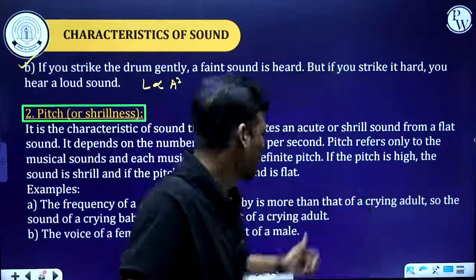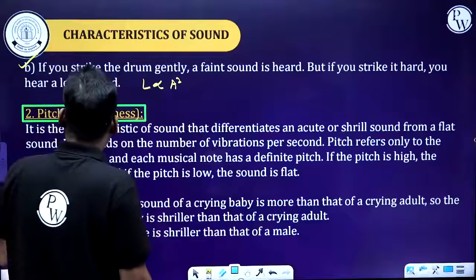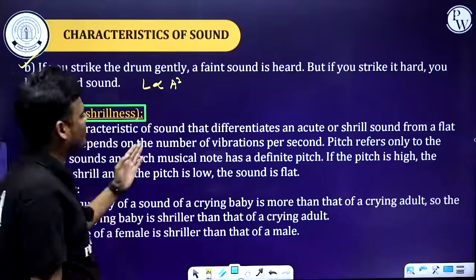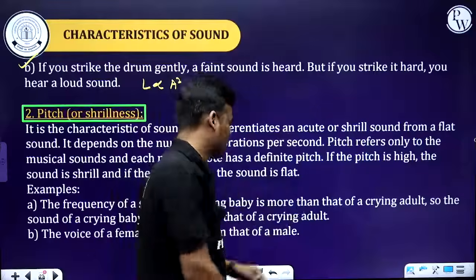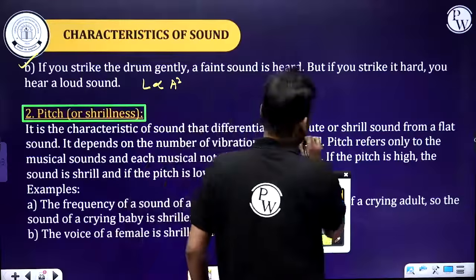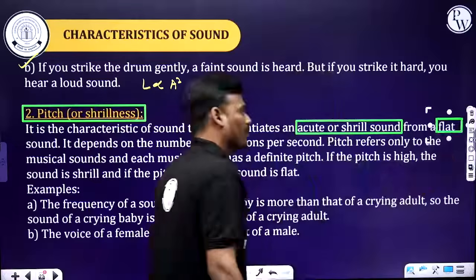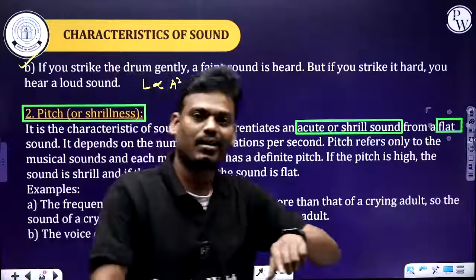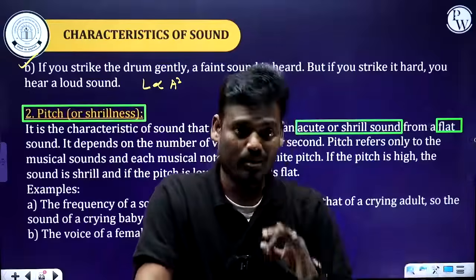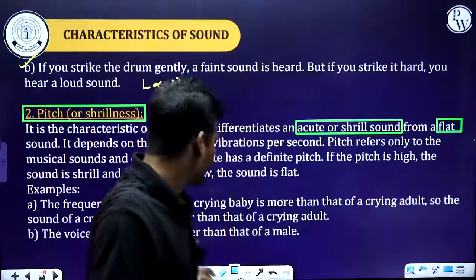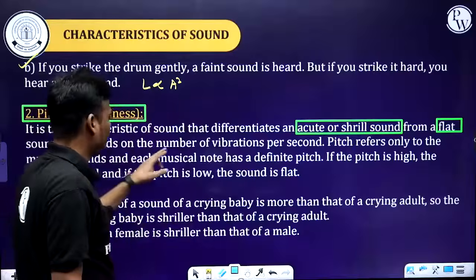So what is pitch? Definition-wise, it is the characteristic of sound that differentiates the acuteness, or shrillness, of a sound from a flat one. Loudness differentiates a faint sound from a loud sound. Now, pitch depends on the number of vibrations.